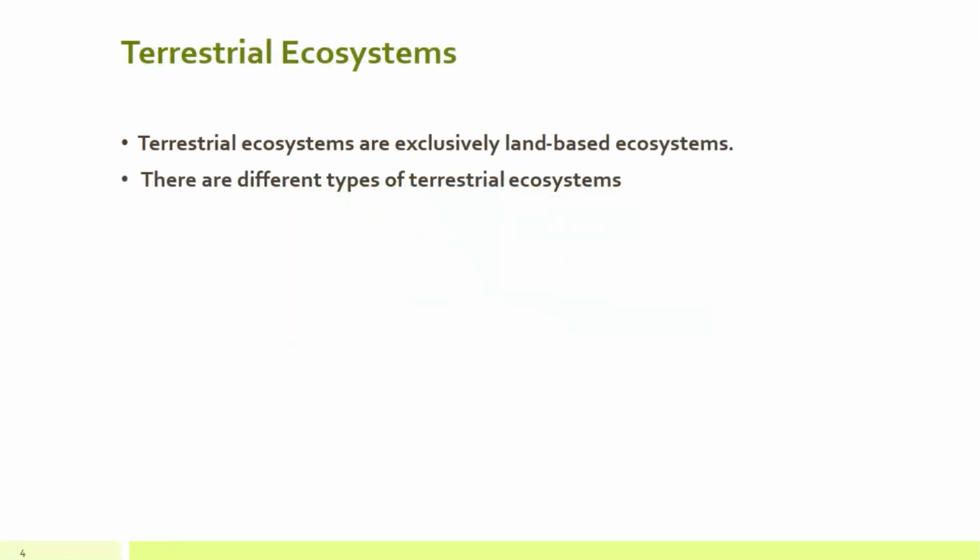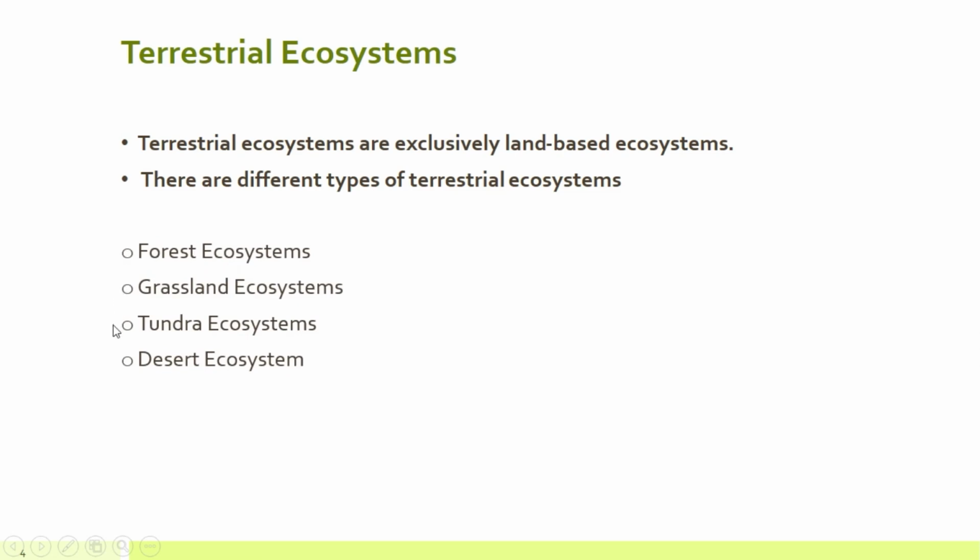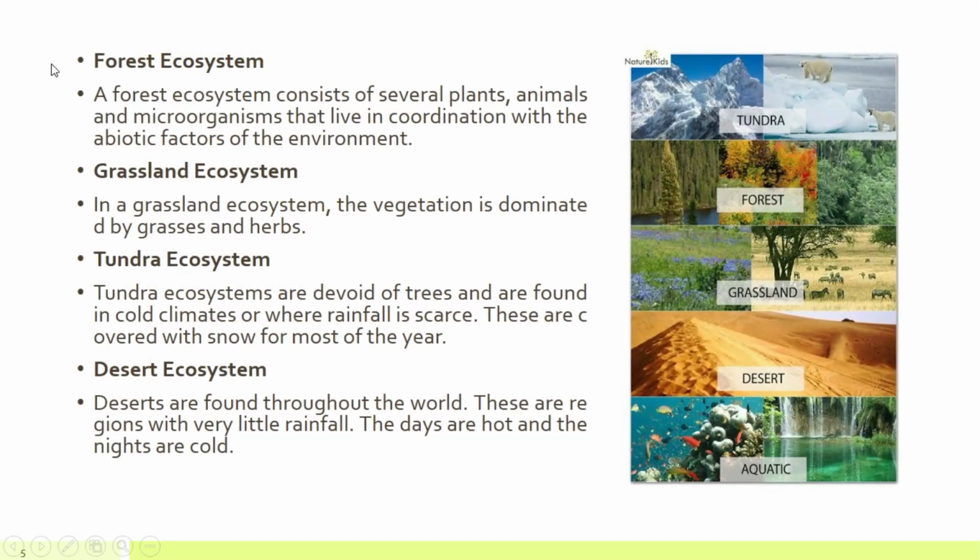Starting with terrestrial ecosystem. So terrestrial ecosystems are exclusively land-based ecosystems, and there are different types of it like forest, grassland, tundra, and desert that we are going to explain each of them specifically. The first type of ecosystem that we are going to talk about is forest ecosystem. In forest, we know that several types of plants, animals, and microorganisms can live in coordination with biotic or living factors of that environment.